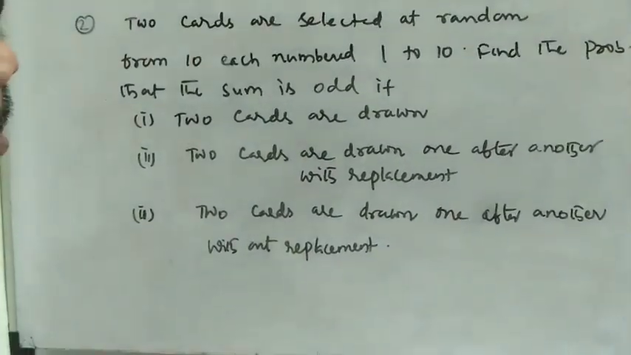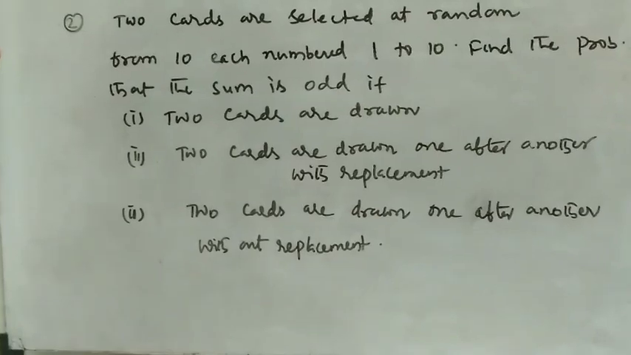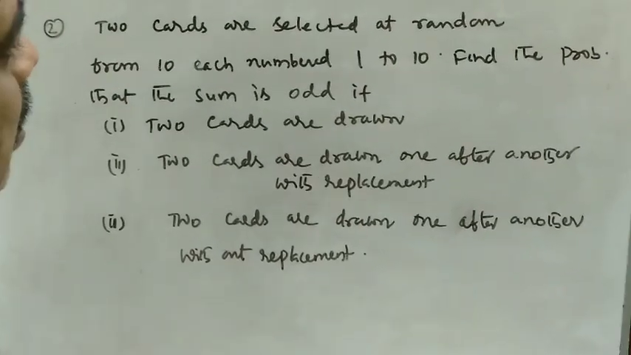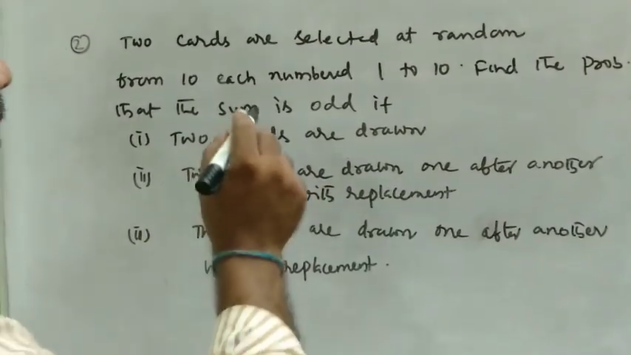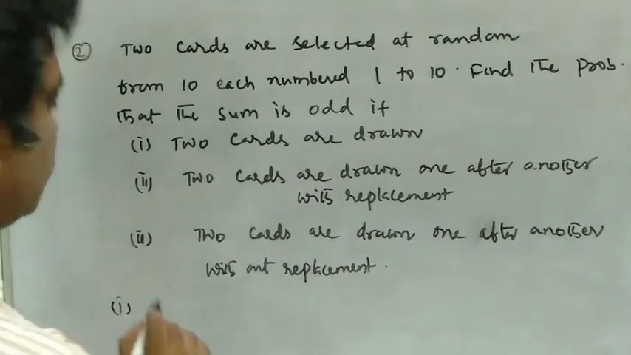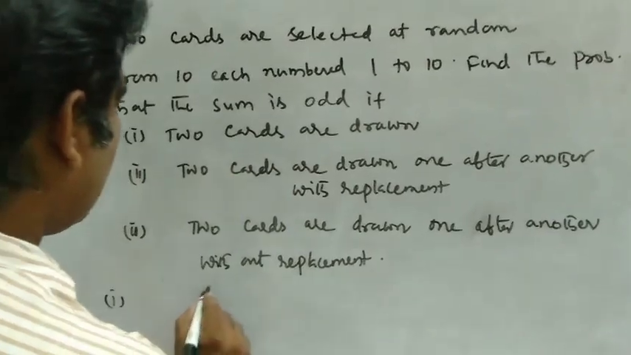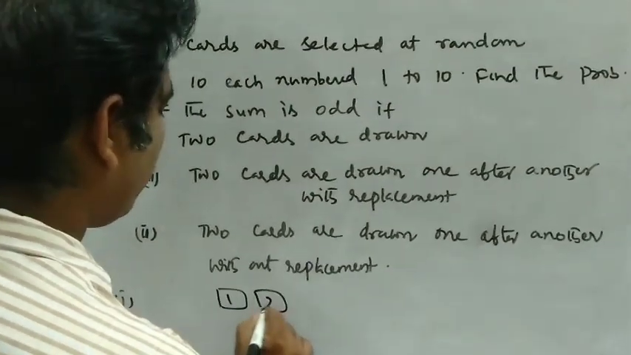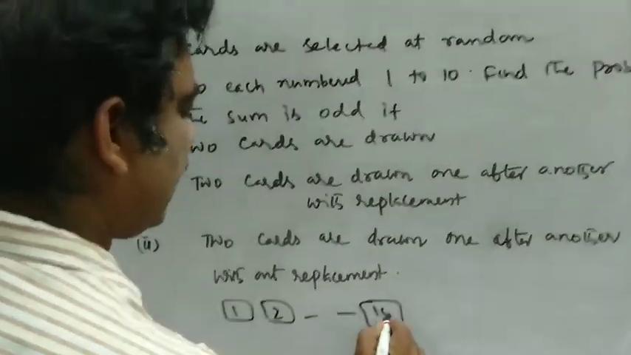So we have to draw 2 cards and each is numbered from 1 to 10. See the first way. There are 10 cards, each numbered 1, 2, 3, and so on, up to 10.